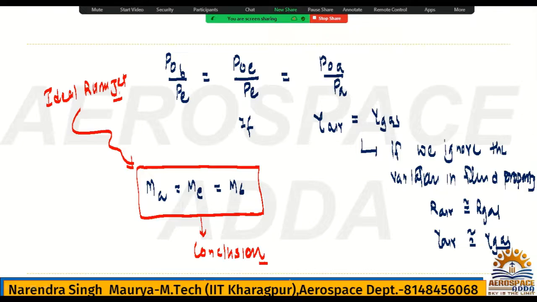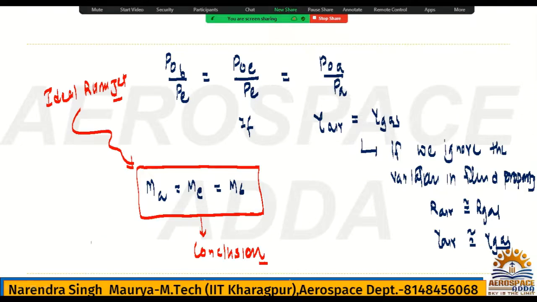Only one assumption you have taken, the fluid variation for air and gas, because between inlet and exit there is a combustion chamber where you are burning fuel. So you are saying, if you are burning fuel, definitely it will be gas at exit, but the variation in fluid properties of air and gas is very negligible, and if you assume it is the same, then your exit Mach number will be the inlet Mach number.